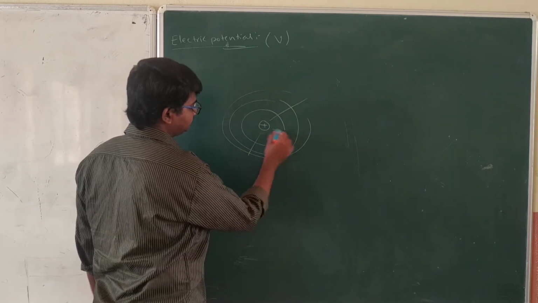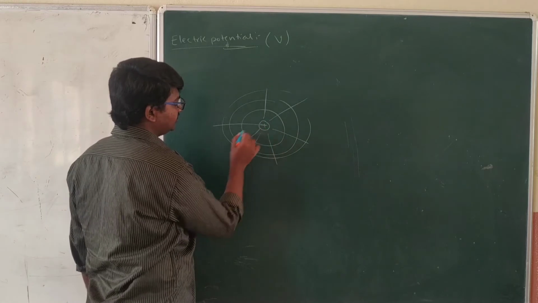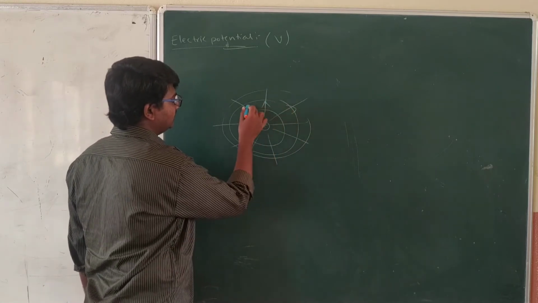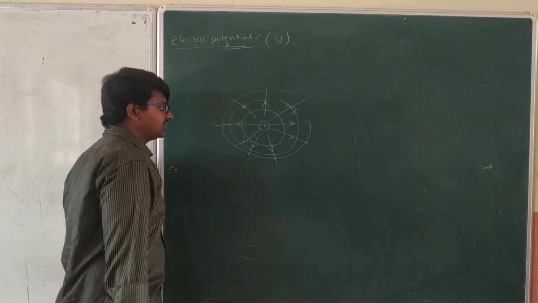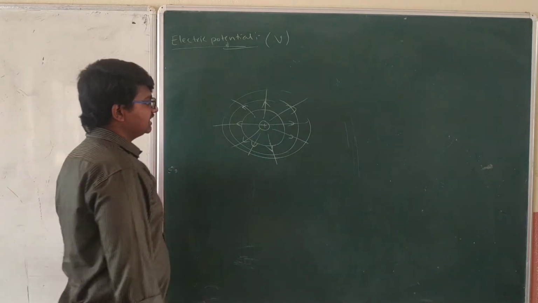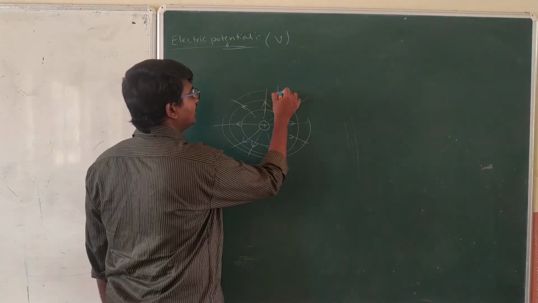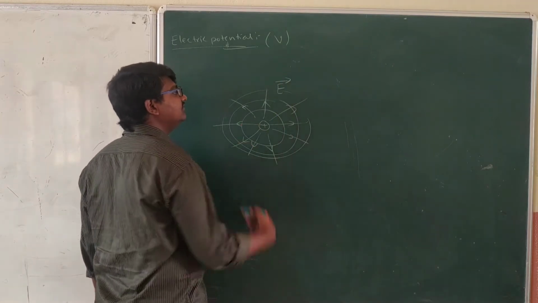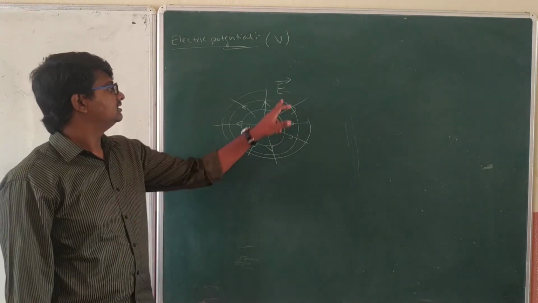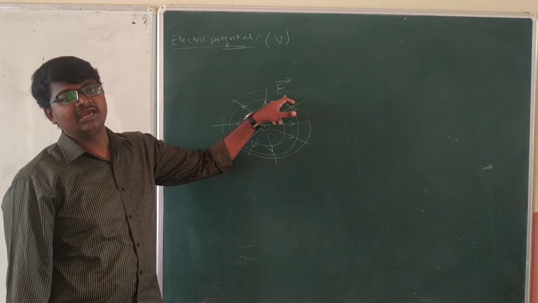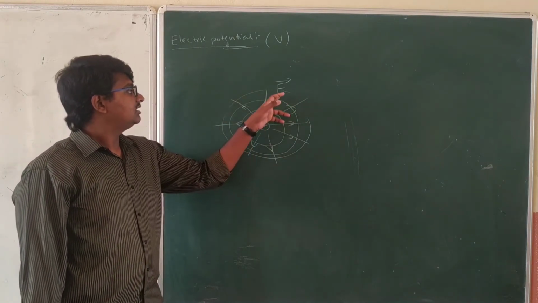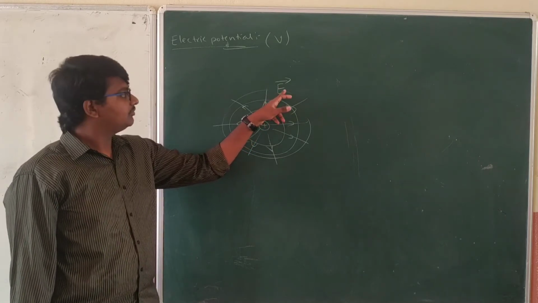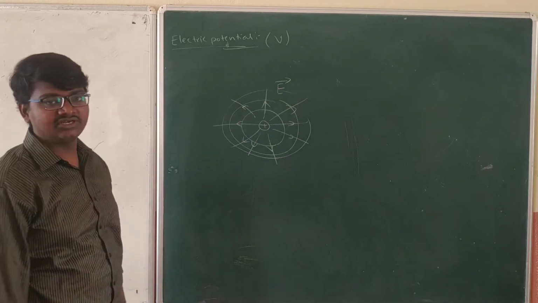This electric field strength or intensity we denote by E bar, which is a vector quantity.